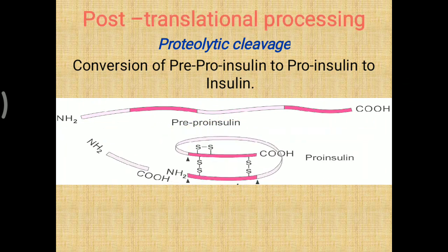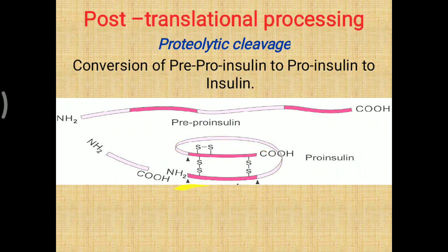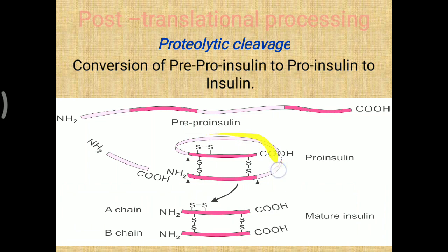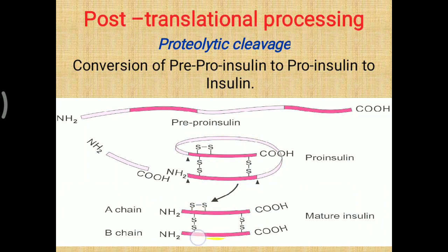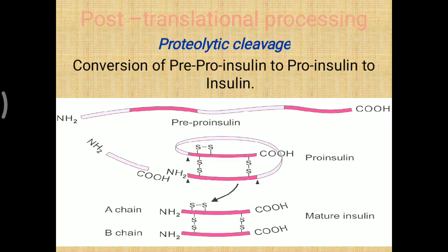From that pre-proinsulin, some polypeptide chain is removed, finally making proinsulin. Still, here is a single polypeptide chain. From that, the C peptide region will be removed from the proinsulin and mature insulin is generated. So that is an example of proteolytic cleavage or proteolytic breakdown.